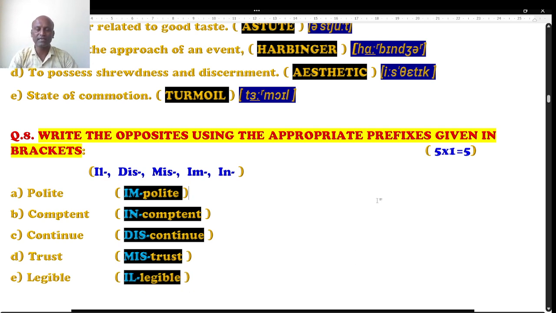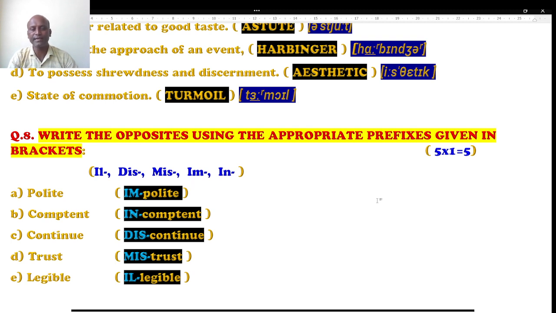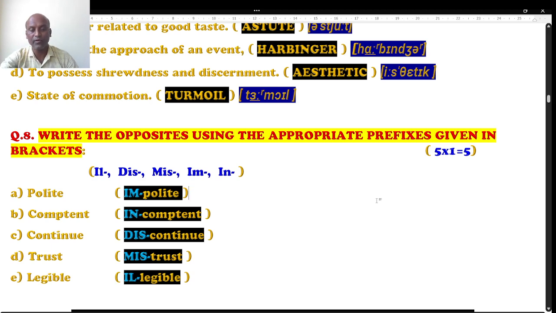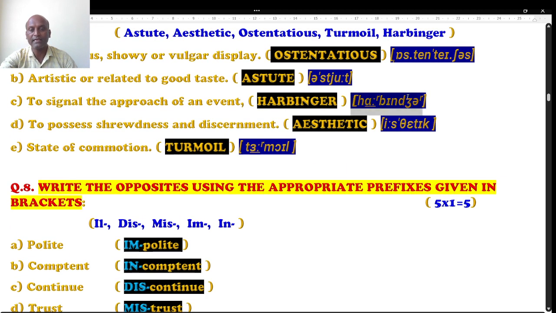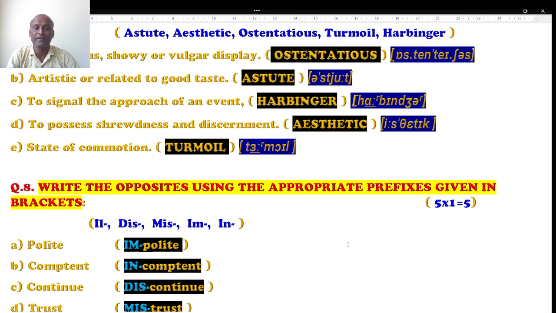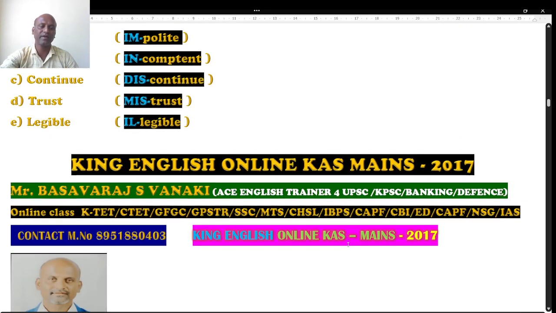In online classes, you will get all those, because I am going to discuss how to use prefixes and suffixes. What are the different rules for that? Even I am going to teach you these phonetic symbols also. There are totally 44 phonetic symbols, 24 consonants, 8 pure vowels, and 12 impure vowels. They are called diphthongs. All these things we'll discuss. Let's move to the next question.